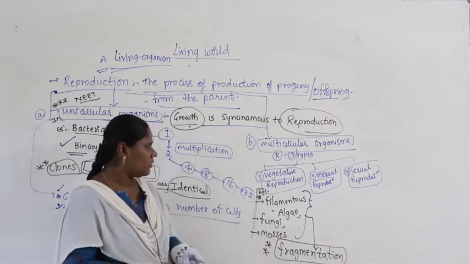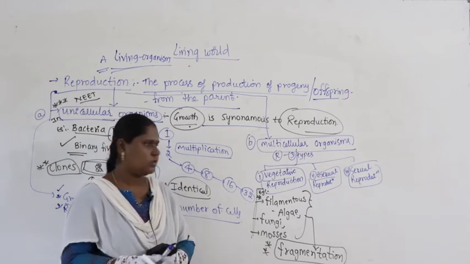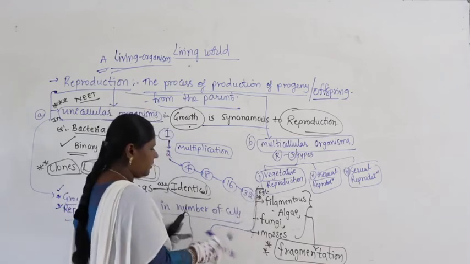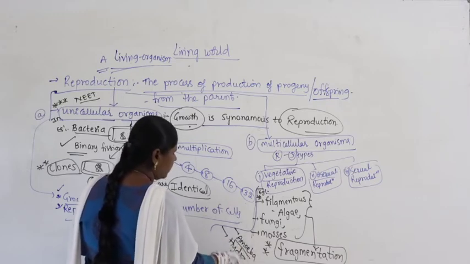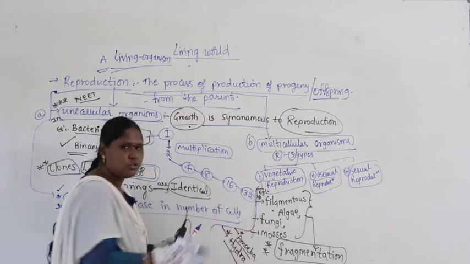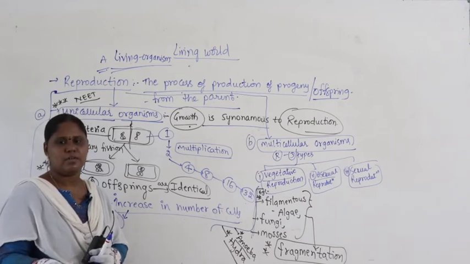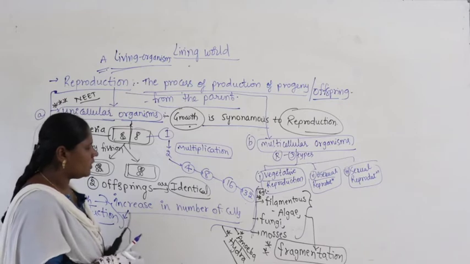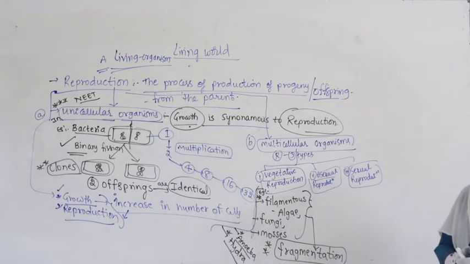Right. So even you can take amoeba. Amoeba divides by binary fission. Hydra also you can take. So these all come under lower organisms. Even they also divide by binary fission, and they produce new cells, meaning they get broken down and each part develops into a new organism. And now let us come to asexual reproduction.